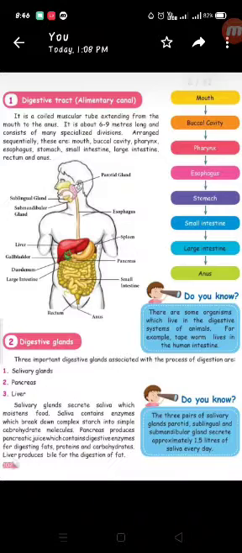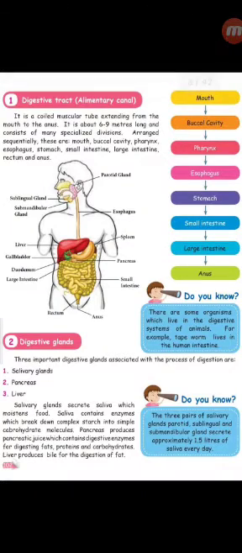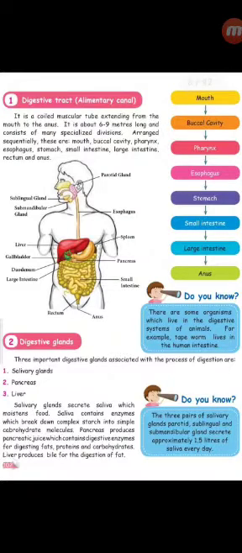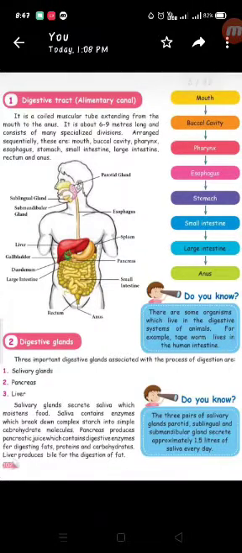Okay children, now take your pencil in your hand and underline the words I am telling. In that first paragraph, digestive tract, see there. Now underline the buccal cavity, pharynx, esophagus, stomach, small intestine, large intestine, rectum and anus. Underline these words. Okay, and then come to this next point.